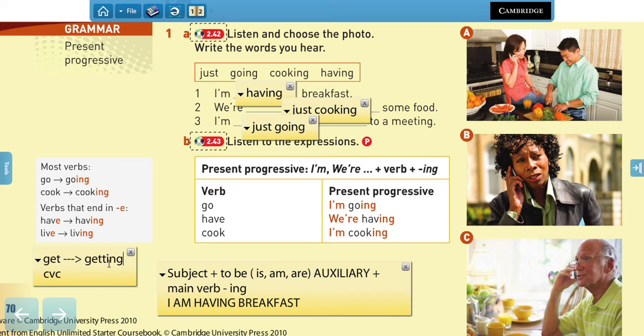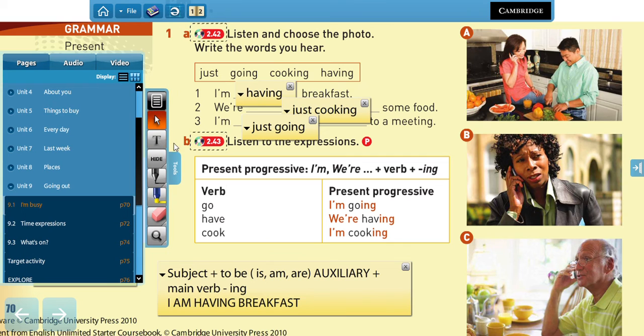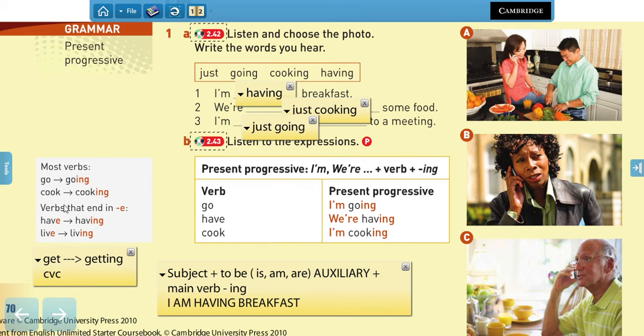Yes? 2 times. Getting. Yes? And that is another very common exception. So this is the rule that you have to learn. Yes? Most verbs just add ing. Verbs that end in e, we replace that, right? And for verbs with consonant, vowel, and consonant, we double the last consonant.